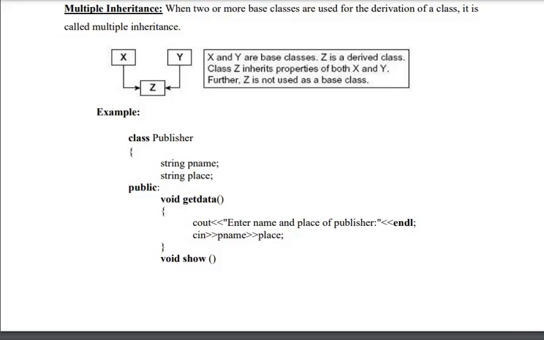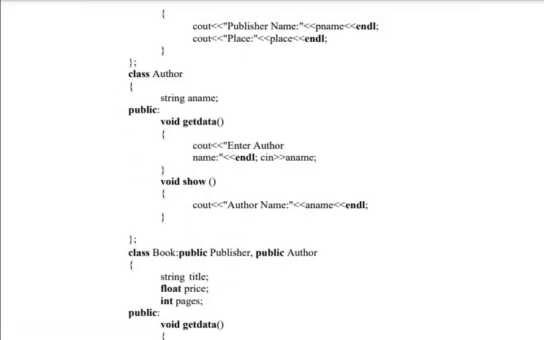Multiple inheritance. Look at this. I have two base classes and one derived class. So Z gets the properties of X as well as the properties of Y. The same example: class publisher, get data and show, and class author. So publisher is a base class and author is also a base class. I have two base classes. From two base classes I am creating one derived class.